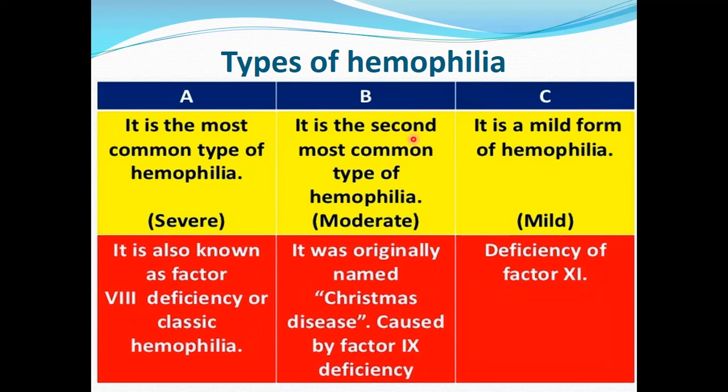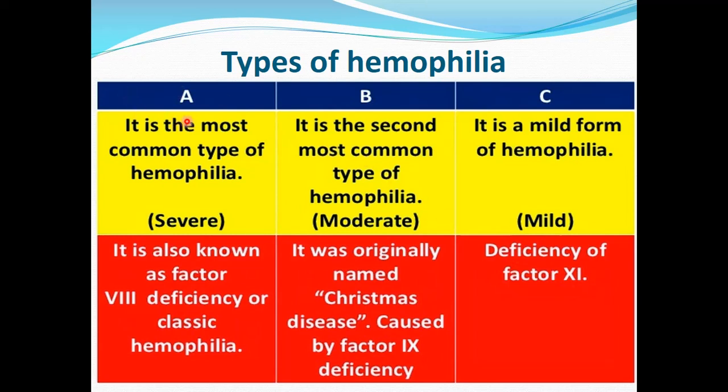So it is the second most common type of hemophilia, and the disease in this case is of moderate severity. It is also sometimes known as Christmas disease because the other name for factor 9 is Christmas factor or anti-hemophilic factor B, due to which it is called hemophilia type B. Then there is a third type, hemophilia C. It's a milder form of the disease and occurs due to deficiency of factor 11, also known as anti-hemophilic factor C. So these are the three types of hemophilia.